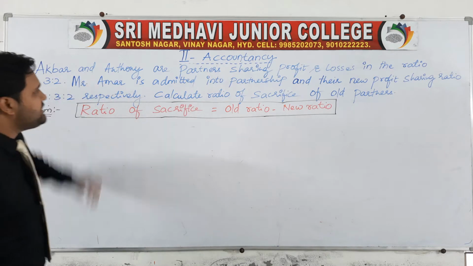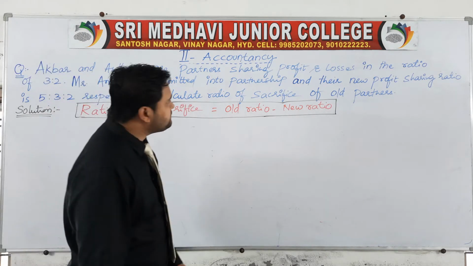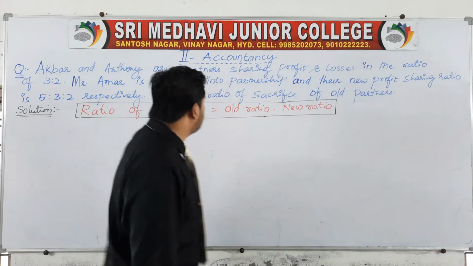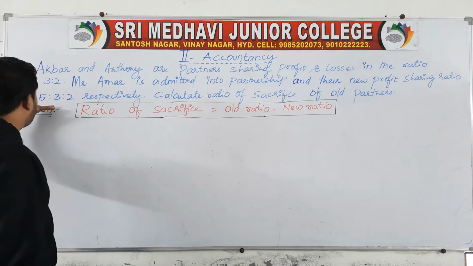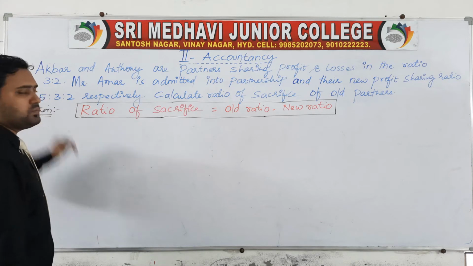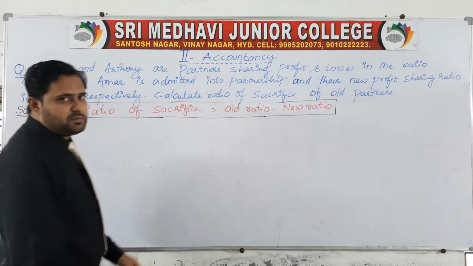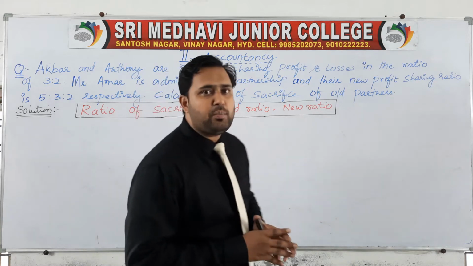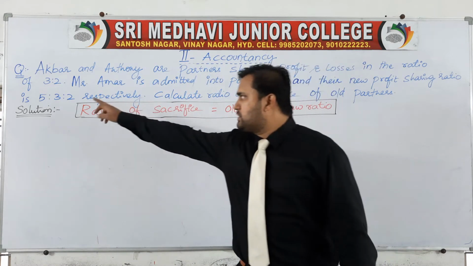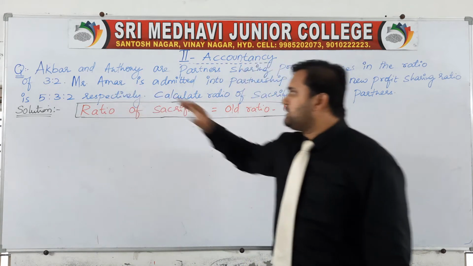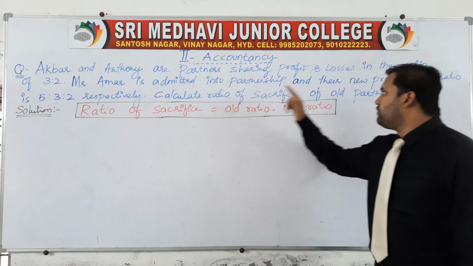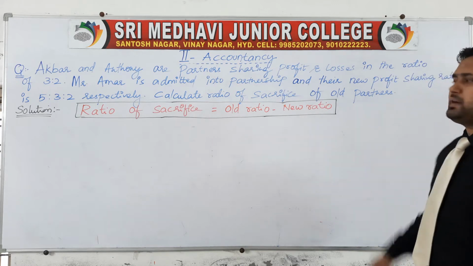Mr. Amar is admitted into the partnership and their new profit sharing ratio is 5:3:2 respectively. Calculate the ratio of sacrifice of the old partners.